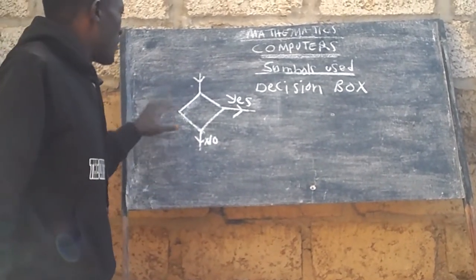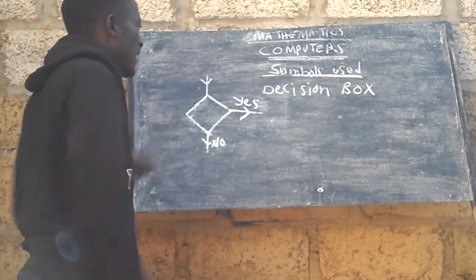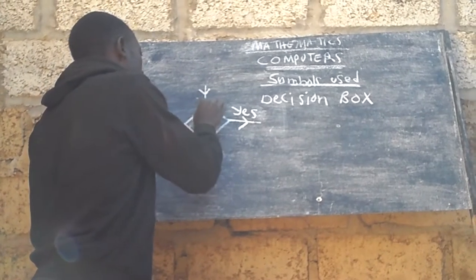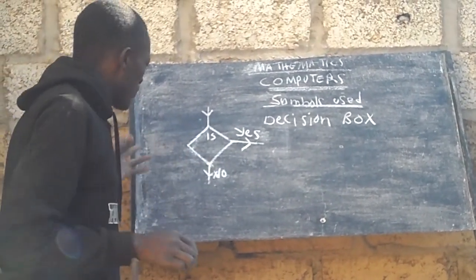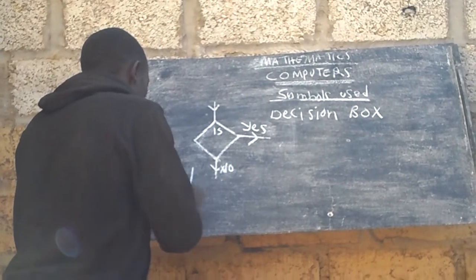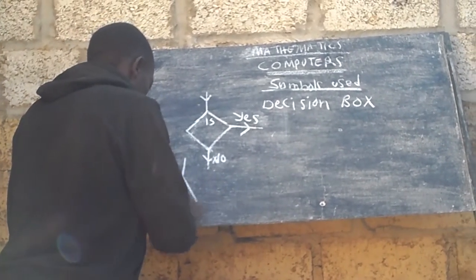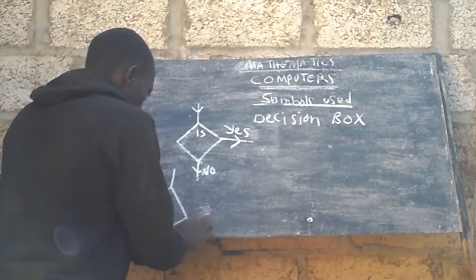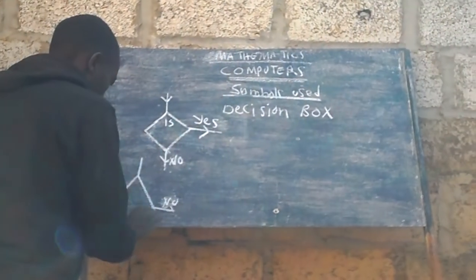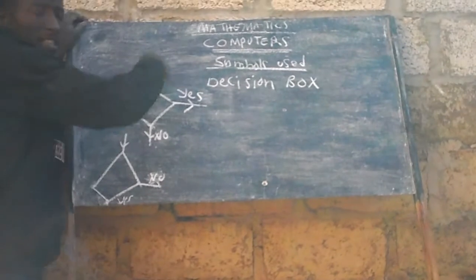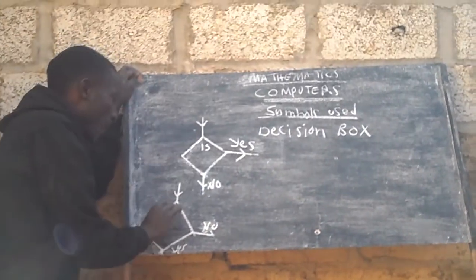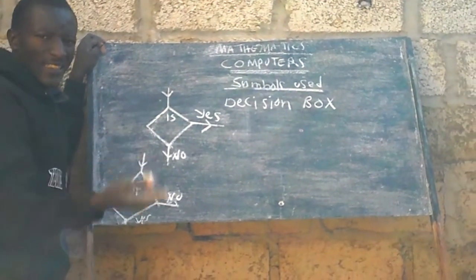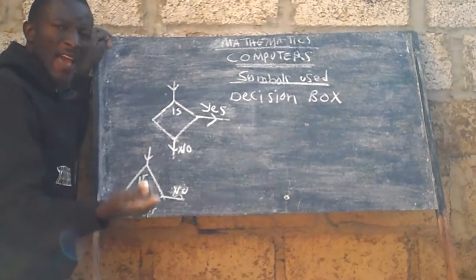So, in a decision box, you will have instructions there. There are two words that they can put there. They can put "is". Okay, so let me try to draw two decision boxes so that you really understand. "Is", or you may have "if". There are two words there. Then you may have the instructions. It can be radius, it can be height, it can be anything.